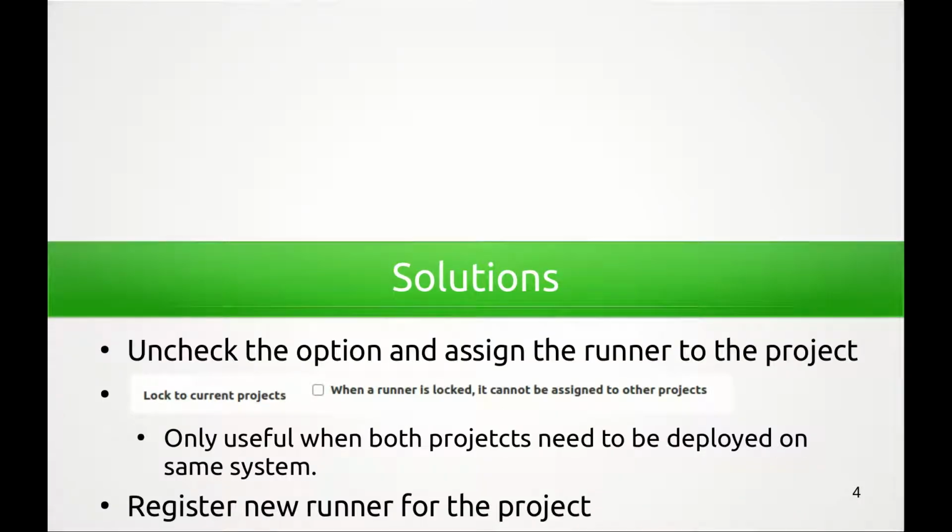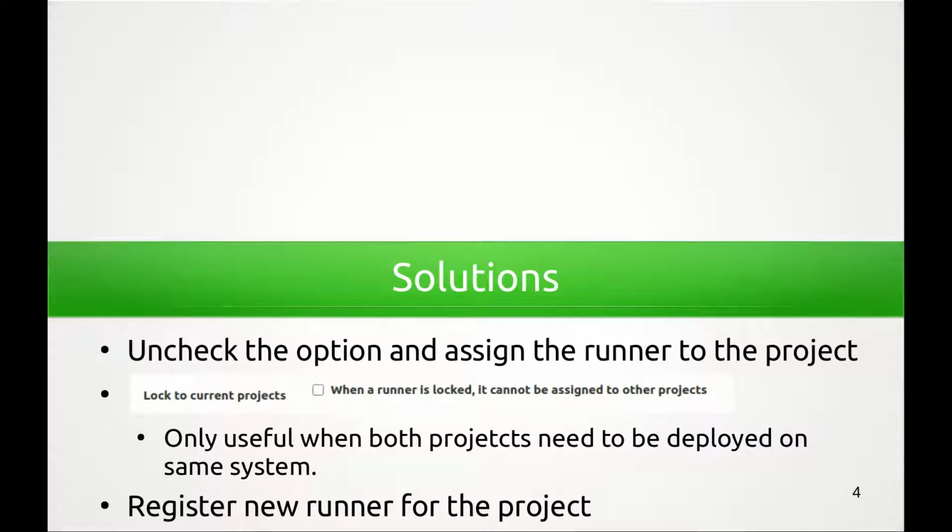Solutions. Here we have two solutions. One is to uncheck the option and assign one project's specific runner to another project. In that case, that specific runner will be converted to a group runner. The other option is to install and register a new runner. Now, why do you need to install and register a new runner?